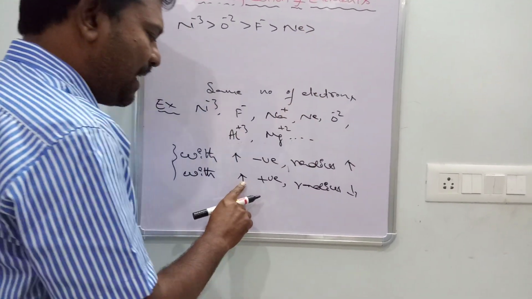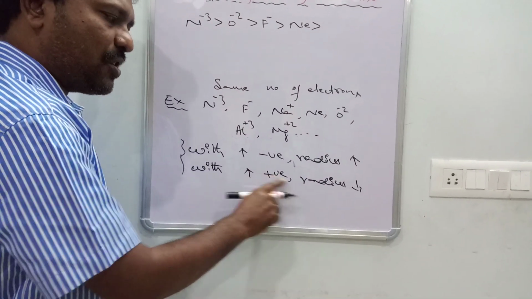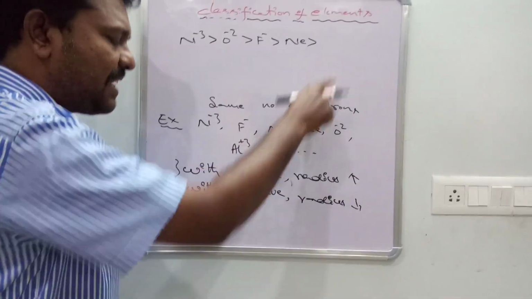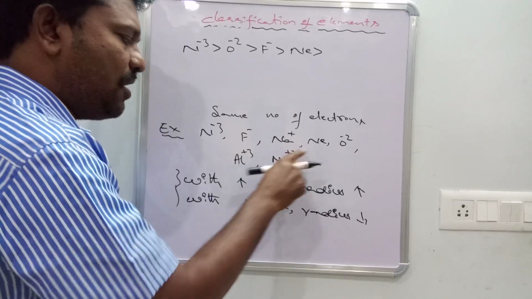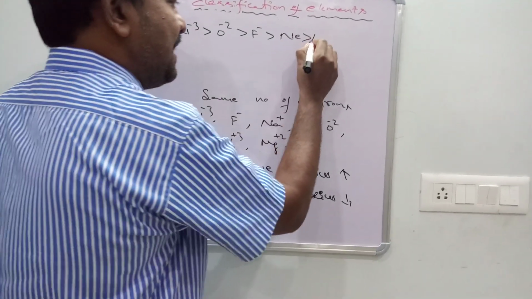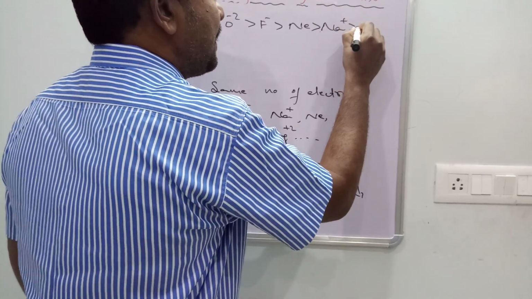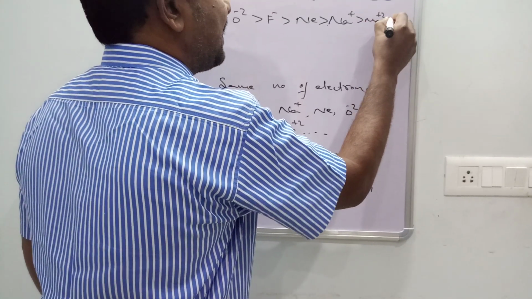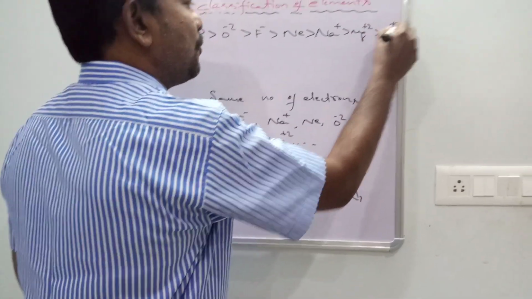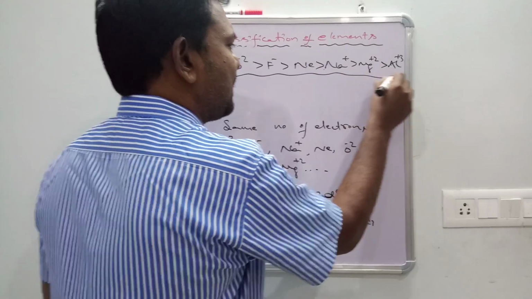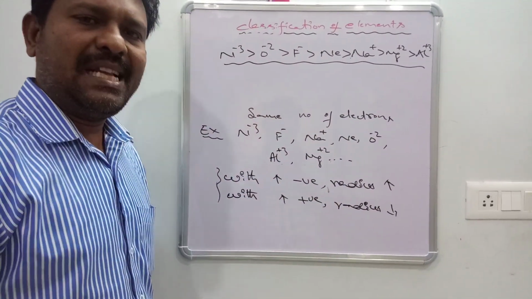Next, with a lower positive charge, radius is higher; with a higher positive charge, radius decreases. So the radius order is Na+ is greater than Mg+2 is greater than Al+3. That is the right answer. That is the order for an isoelectronic set.